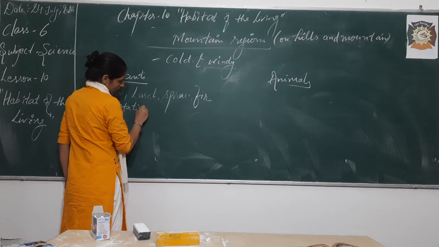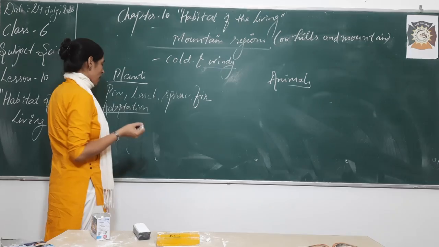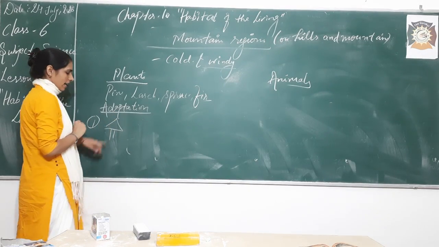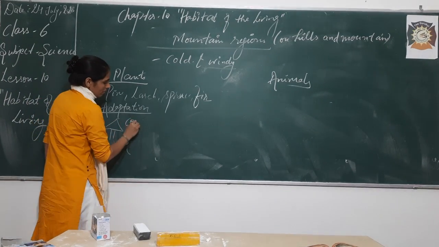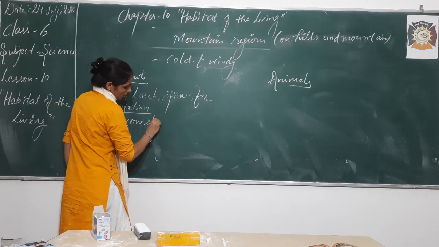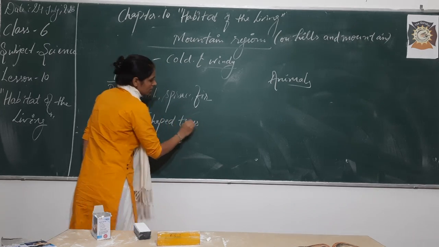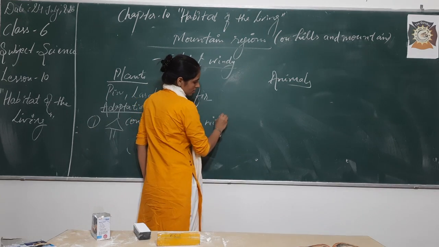Adaptations followed by these plants are, number one, you must have seen the plants over there in hilly areas, they are in the form of cones. So what we can say? We can say the plants are in the shape of cone, or cone-shaped trees exist over there with sloping branches.